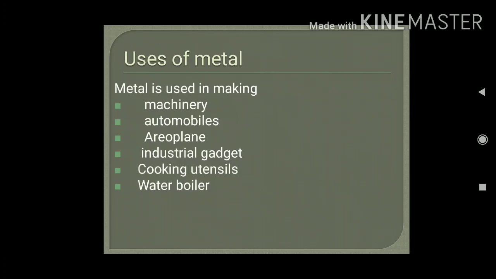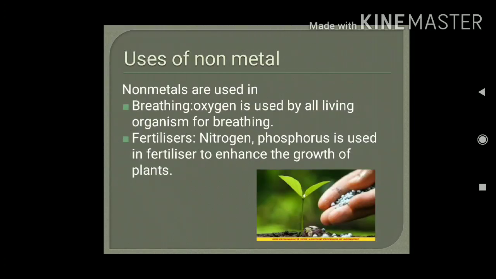The other main aspect of this chapter is uses. What are the uses of metals and non-metals? Metals are used in making machinery, automobiles, aeroplanes, trains, satellites, industrial gadgets, cooking utensils, water boilers. Metal is widely used in every sphere of our life. From the cooking wares to the aeroplane, from the industrial gadgets to the automobiles, satellites, everything is prepared from metals.